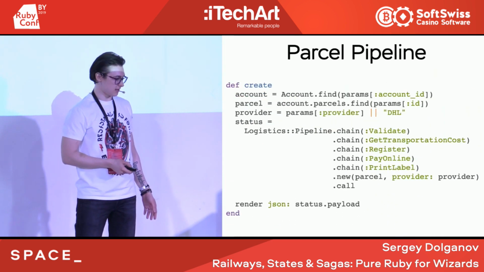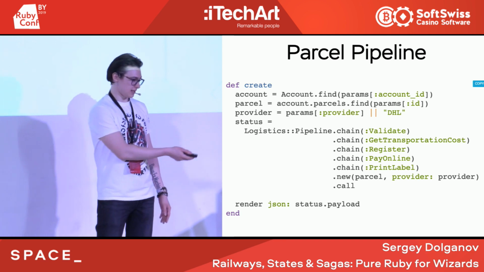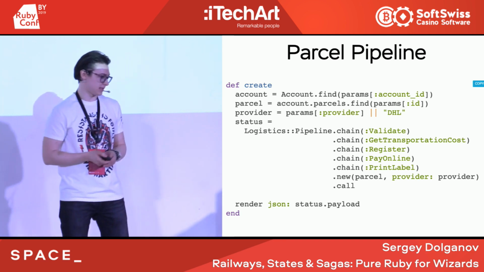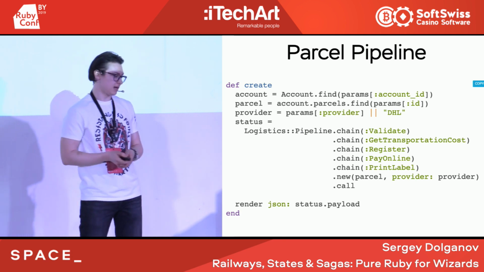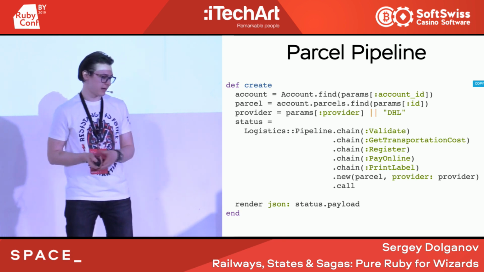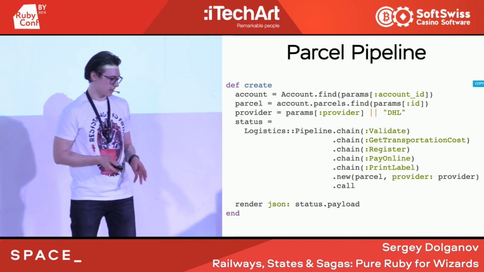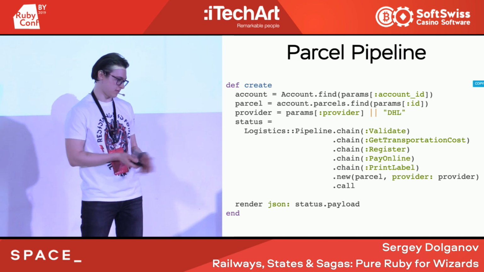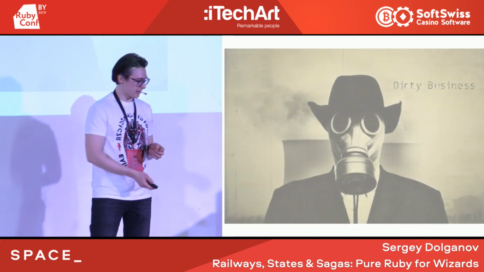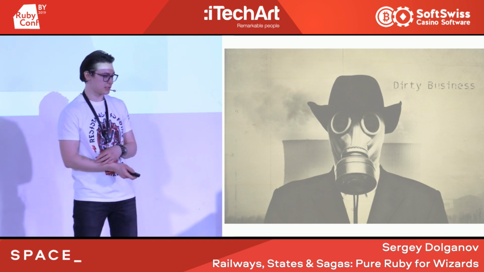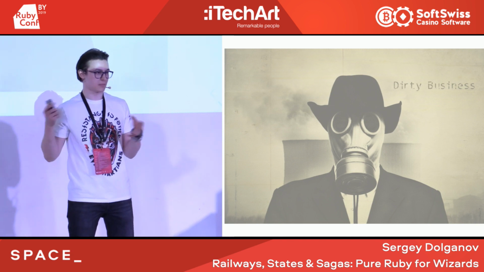That's nice, but let's try to understand how it works. Inside we have a tool called a pipeline. So for each parcel we have several operations, for example, validation, transportation cost, print label, and stuff like that. And it's just an example of some controller action. Nothing fancy, but actually inside we have some dirty business, because each of those actions mutates some external system.